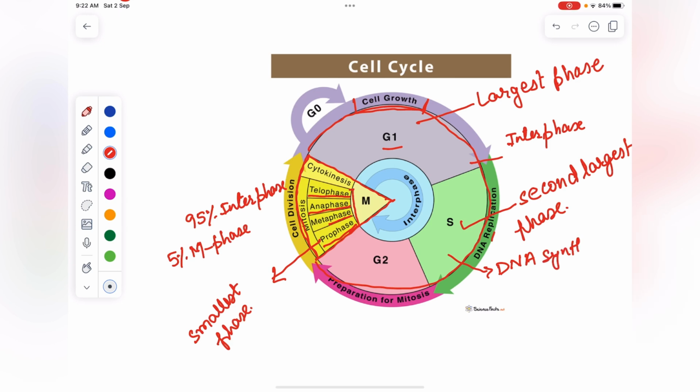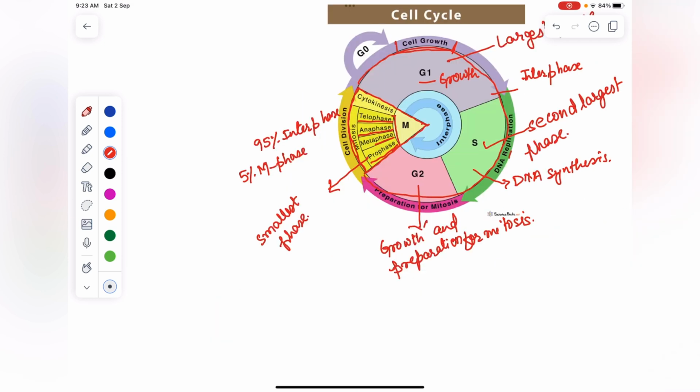G1 is for growth and S is for DNA synthesis or replication. G2 is for growth and preparation for mitosis. When the cell enters into cell cycle, it goes through various phases like synthesis of DNA, duplication of cell organelles, synthesis of various proteins required for mitosis.